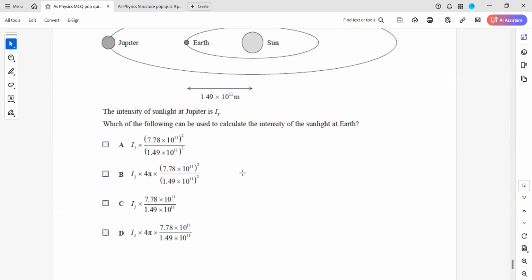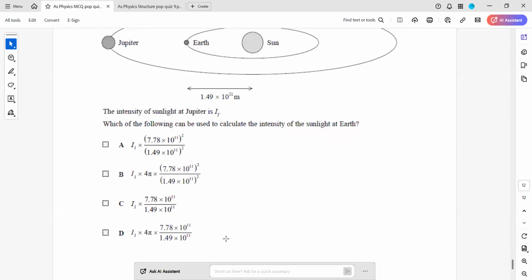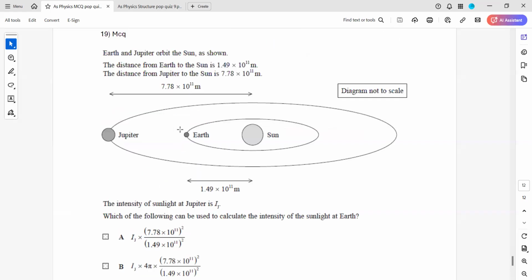Question 19, any doubt? For this one, the Earth and Jupiter orbit the Sun.